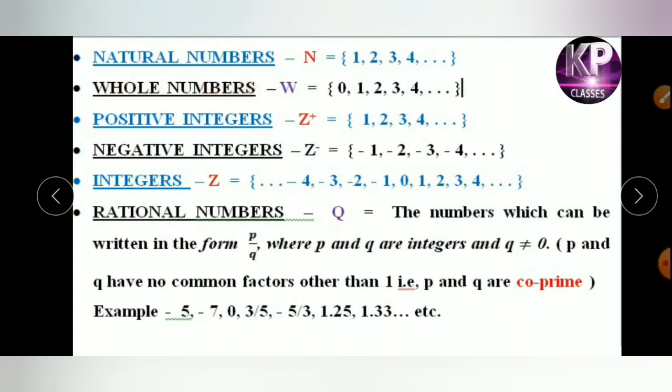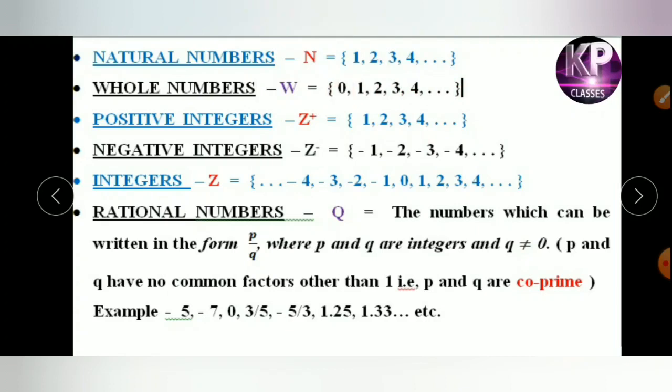Second one is the whole numbers, which are denoted by capital W. When 0 is added to the natural numbers, it becomes whole numbers. 1, 2, 3, 4 up to infinity are natural numbers, and 0 is 0.